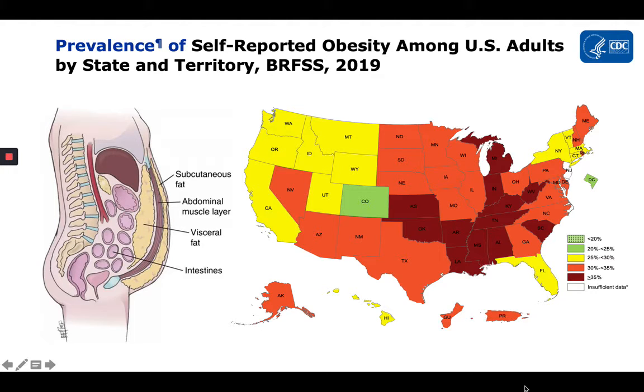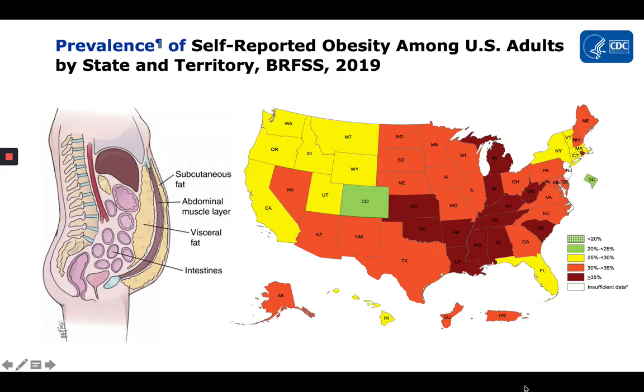Furthermore, obesity is a major health concern because it's associated with a number of chronic comorbidities such as depression, type 2 diabetes, cardiovascular disease, and even cancer. And if we study the epidemiology of obesity, it's very evident that this is an epidemic that isn't going away anytime soon. As of last year, over two-thirds of the country had an obesity rate of 30% or higher.